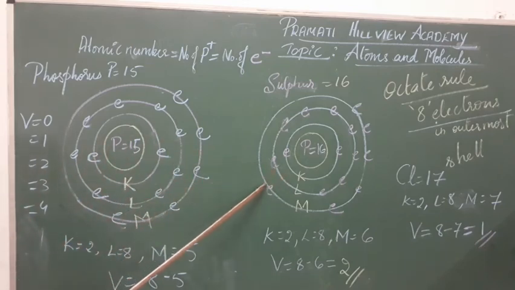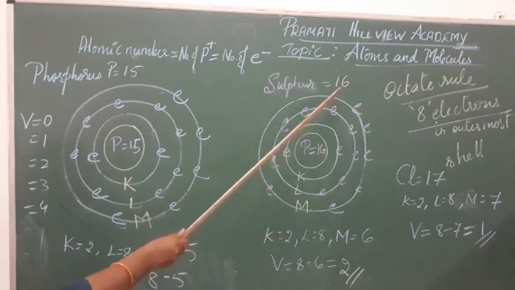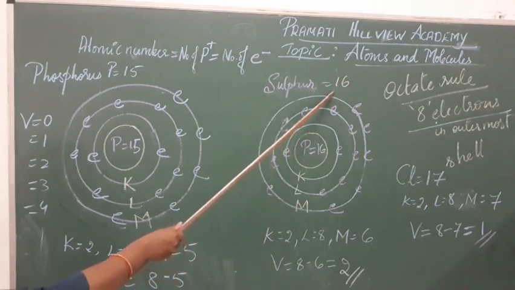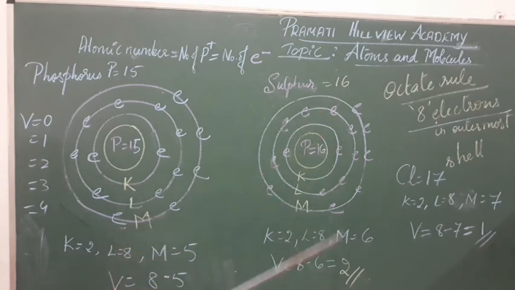If you come to sulfur, in the same way, its atomic number is 16, so it contains 16 electrons. The K shell has 2, the L shell has 8, which makes 10 electrons, and the last M shell contains 6 electrons. We won't write that the valency of sulfur is 6. It is 2, because of the octet rule, it has to become 8 electrons in the outermost shell.